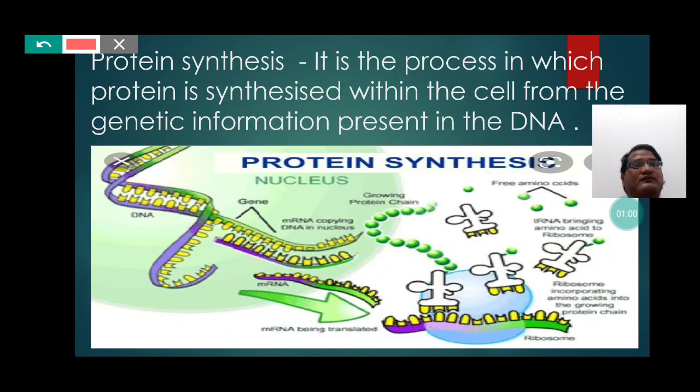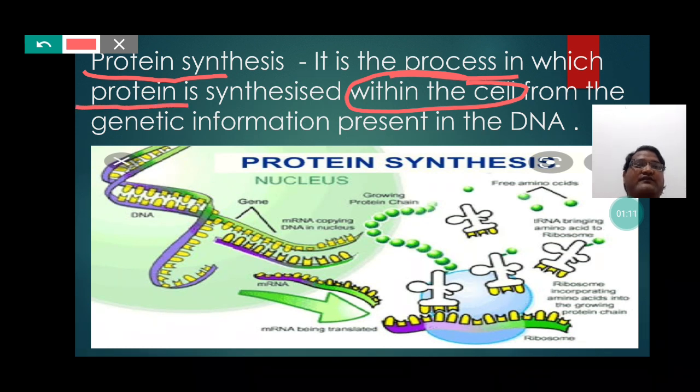protein synthesis is actually a process in which, within the cell, that is inside the cell, protein is synthesized from the information present in the genetical form, that is in the form of genes of the DNA.